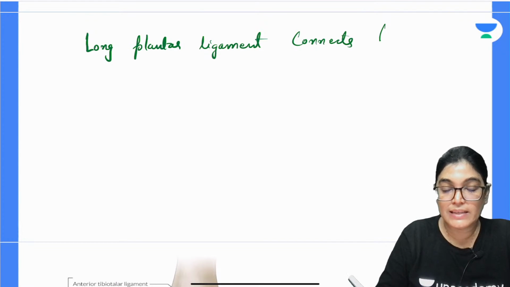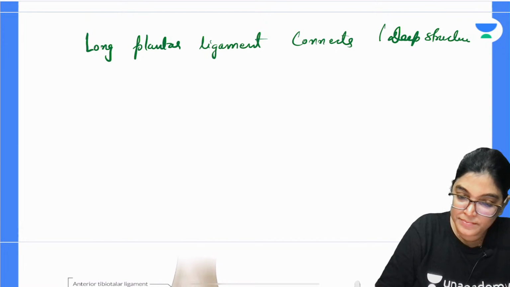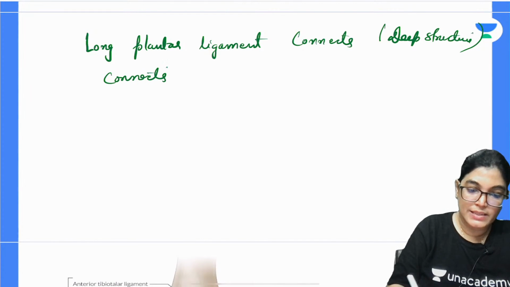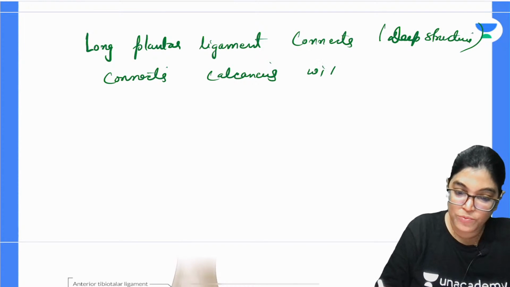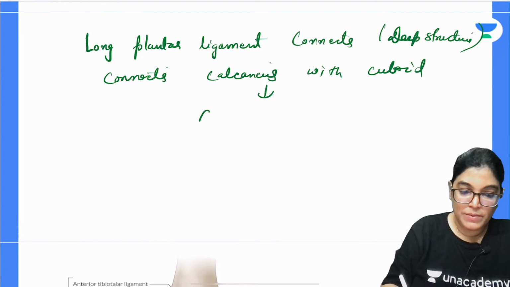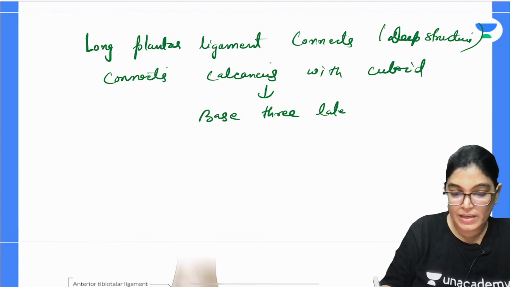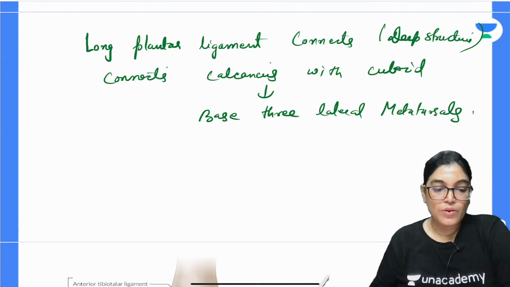It connects the calcaneus, the heel bone, with the cuboid bone and also with the base of the 3 lateral metatarsals. So this is the whole course.